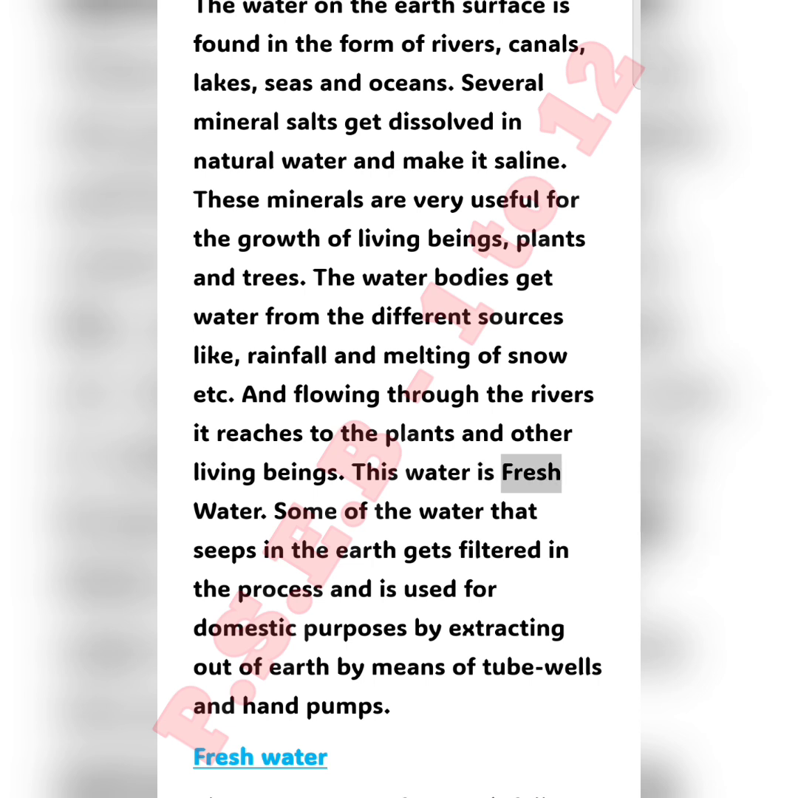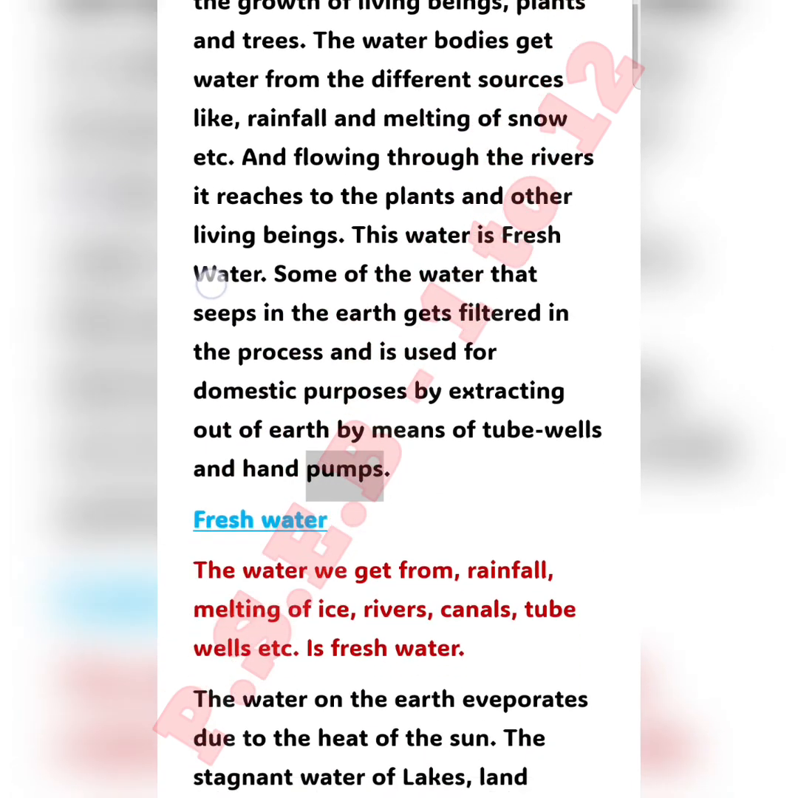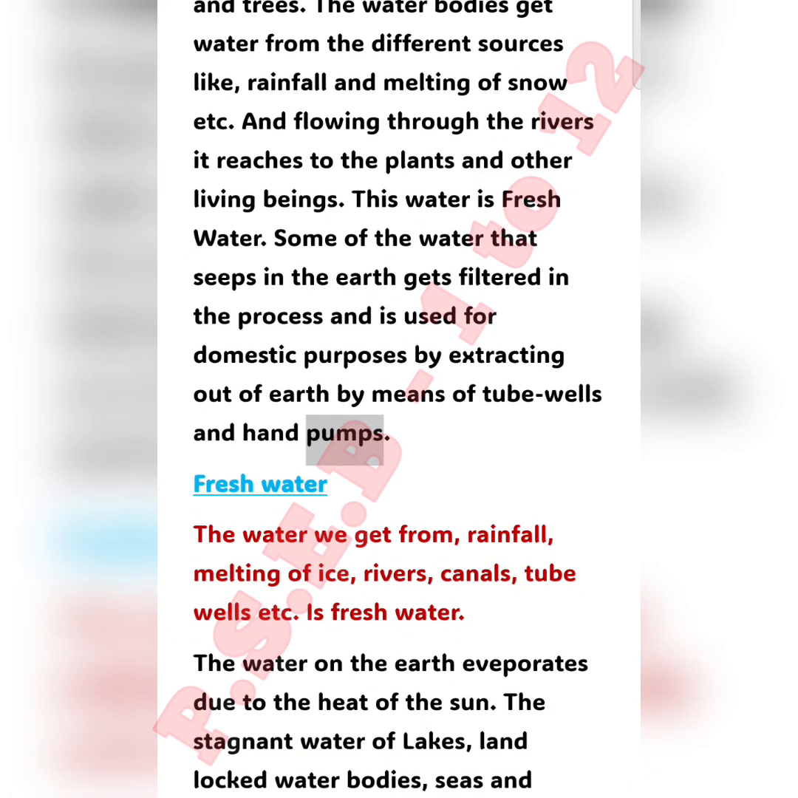This water is fresh water. Some of the water that seeps into the earth gets filtered in the process and is used for domestic purposes by extracting it out of the earth by means of tube wells and hand pumps. Fresh water: the water we get from rainfall, melting of ice, rivers, canals, tube wells, etc.